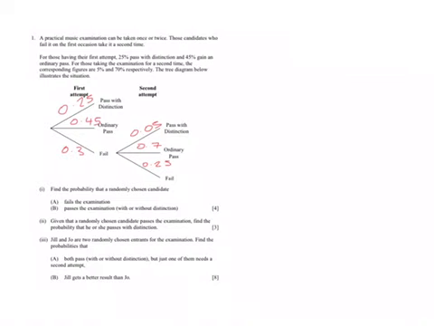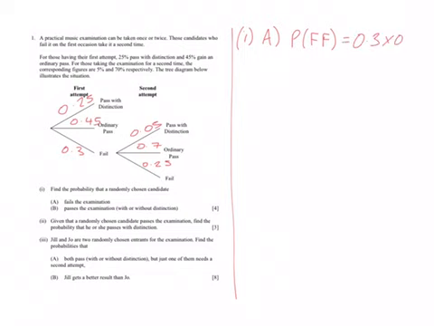So if we start working our way through these, so if we go over to the right hand side here, part 1, A talks about the probability they fail the exam. So as you can see from the probability tree diagram, the probability that they fail and then they fail again is simply just 0.3 multiplied by 0.25. So remember, we multiply along the branches, so then that's 0.075. So as you can see, it is quite unlikely that they will actually fail twice.